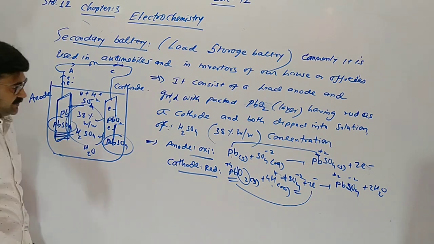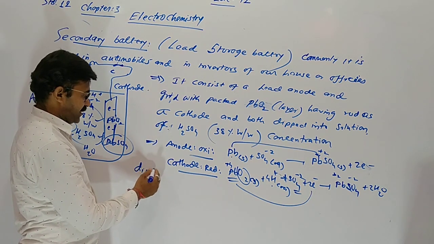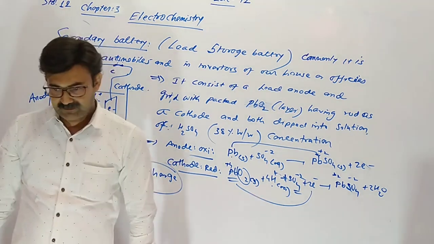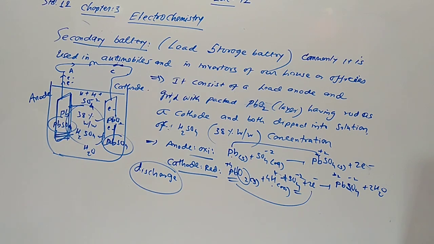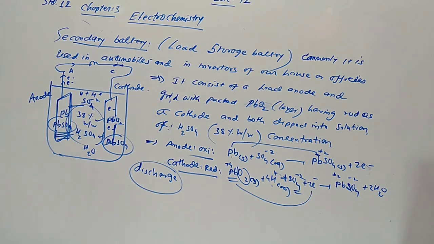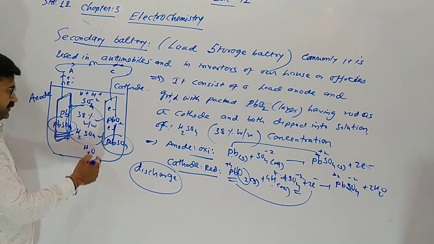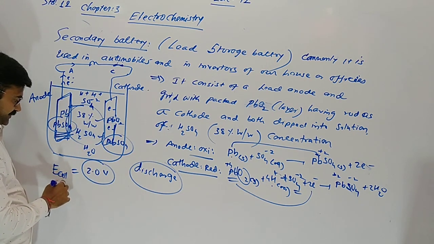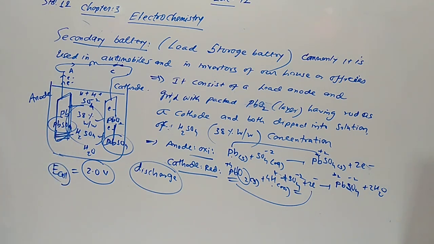Yes, this is a discharge process. The cell is working, means our chemical energy is converting into electrical energy. In this case, reaction occurs like this. One anode and one cathode when we dipped in the cell, it gives voltage 2 volt. This cell gives per one anode and per one cathode 2 volt.